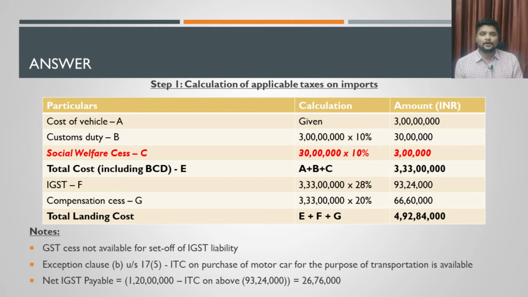Okay, that is a very important analysis here. Once we do this analysis, what is the net amount of IGST payable? We can reduce this 93 lakh 24,000 from 1 crore 20 lakhs of output liability, and the net amount payable by the importer is 26 lakh 76,000. Okay, that is how this question is answered here.